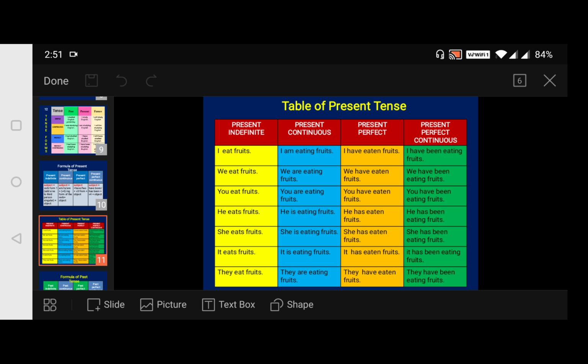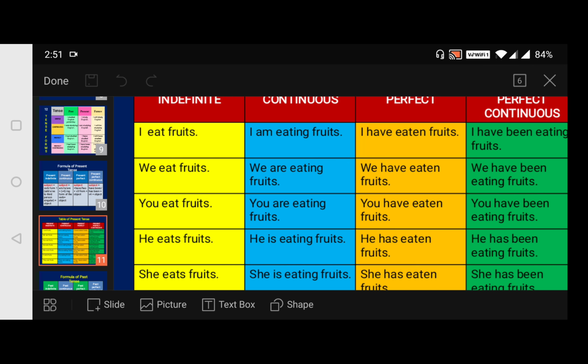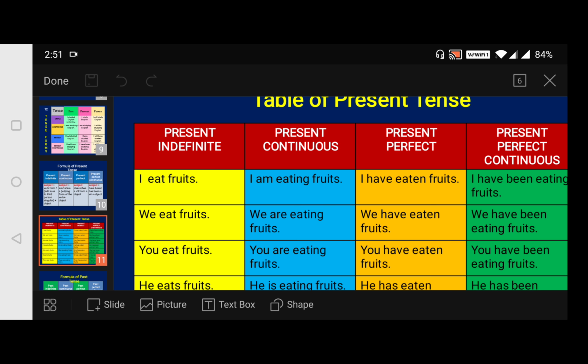It's a table of present tense. Have a glance. Look here. I eat fruits. It is simple present. I eat fruits. And present continuous, it becomes I am eating fruits. Then present perfect, I have eaten fruits. For the first person as well as the plural, we use have.